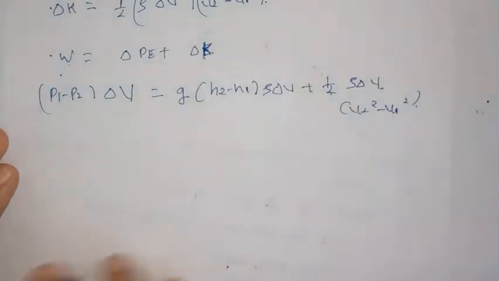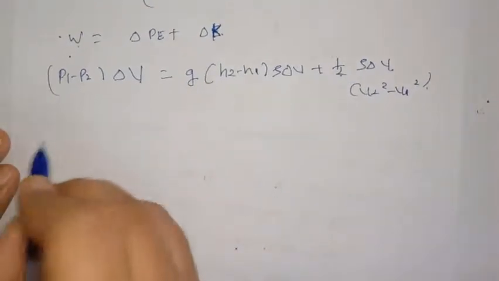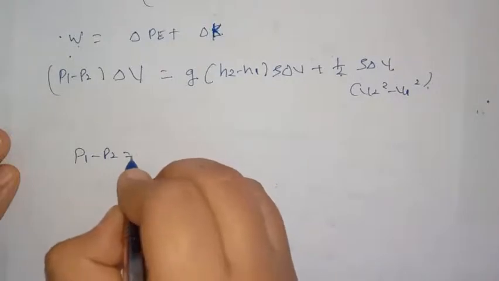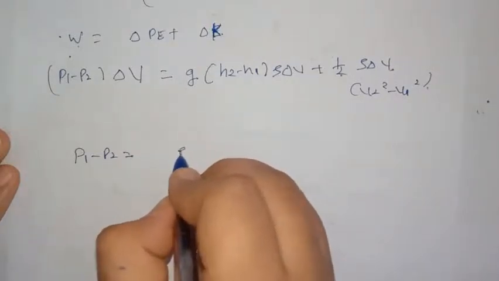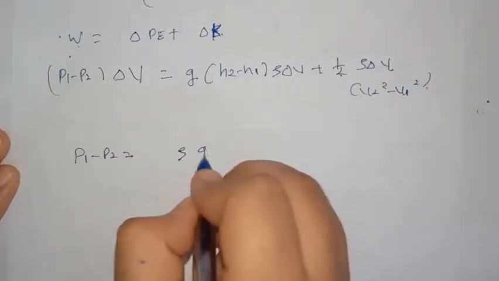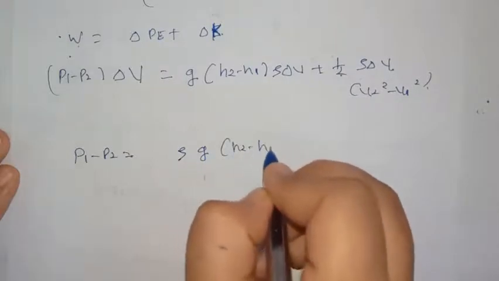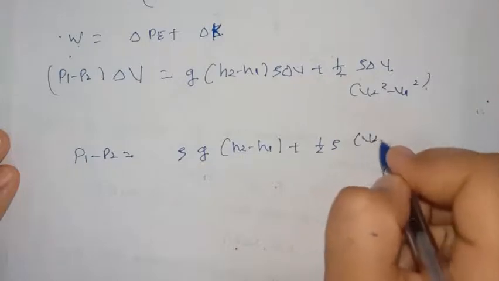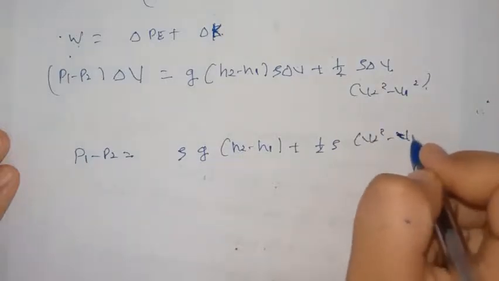This delta V will get cancelled out. So we can write P1 minus P2 is equal to rho g into h2 minus h1 plus half rho into v2 square minus v1 square.